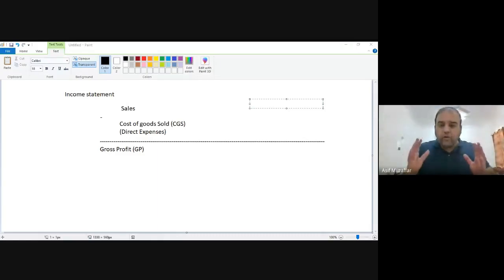Right? Sales mean how much kg halwa you sold. They made 1000 kg halwa, multiplied by the price at which they sold it, 5 riyal. So 5 multiplied by 1000, 5000 riyal they get. This is the sales. So in the place of sales, I can write 5000. Is it okay?